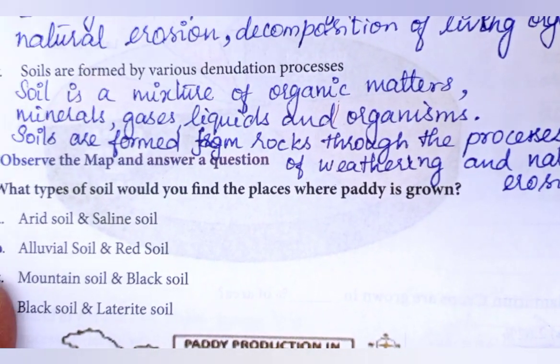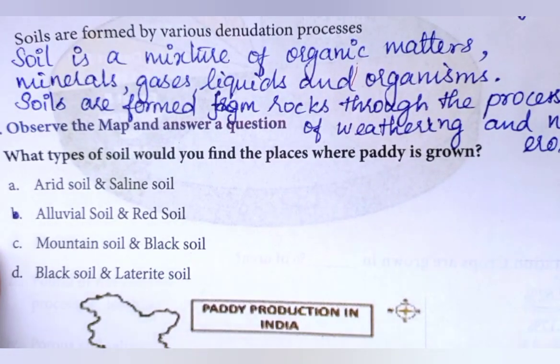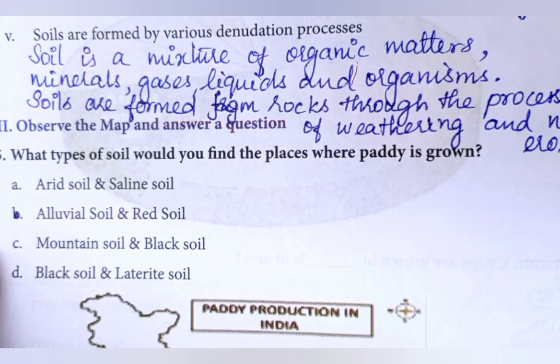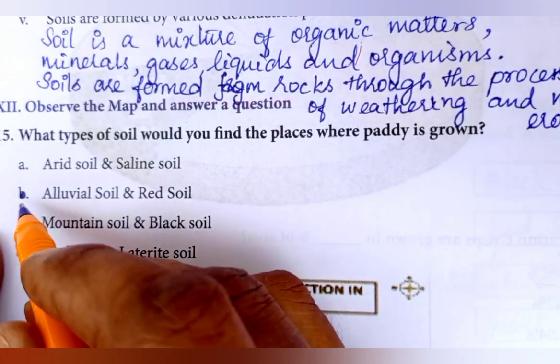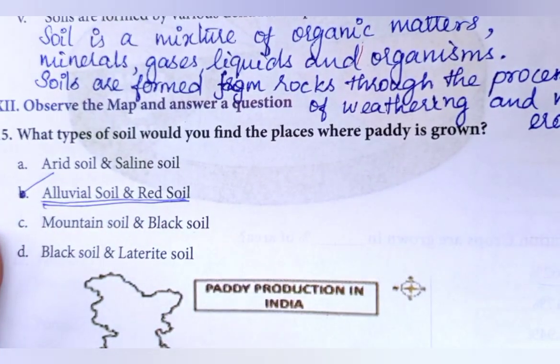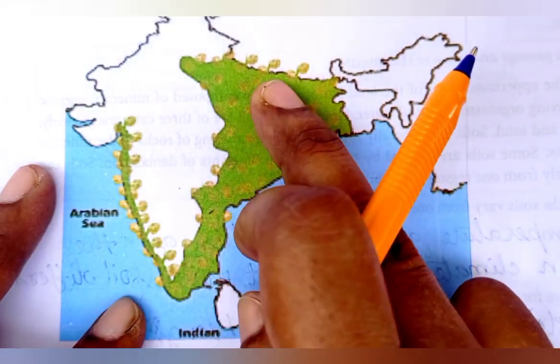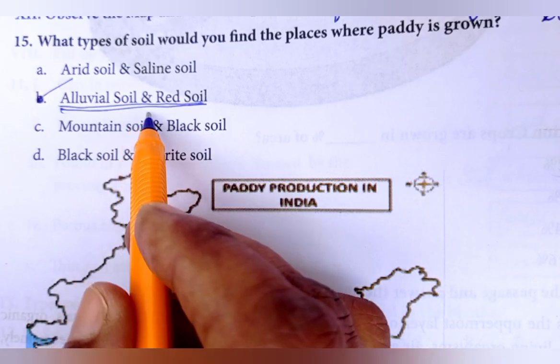Twelfth Roman, observe the map and answer the question. Fifteenth question, what types of soil would you find in the place where paddy is grown? Paddy is grown in alluvial soil and red soil. So, second one is the answer.